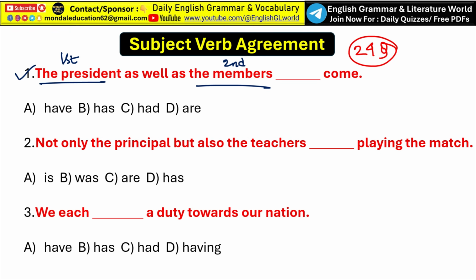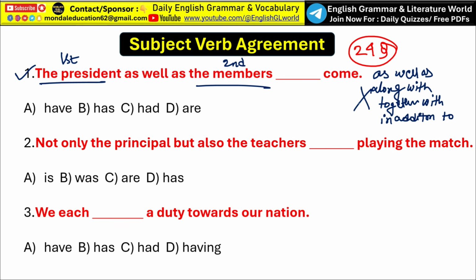When you see phrases like as well as, along with, together with, in addition to, just simply ignore these phrases. Only focus on the first subject of the sentence. Here the first subject is the president. The president is singular, so the verb should be singular. So, the president as well as the members has come. Option B, has, is the correct answer.